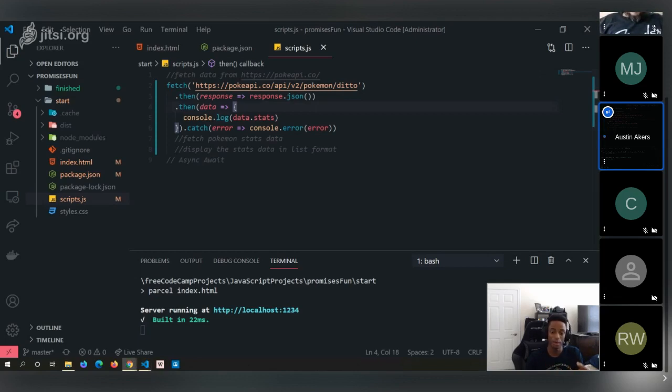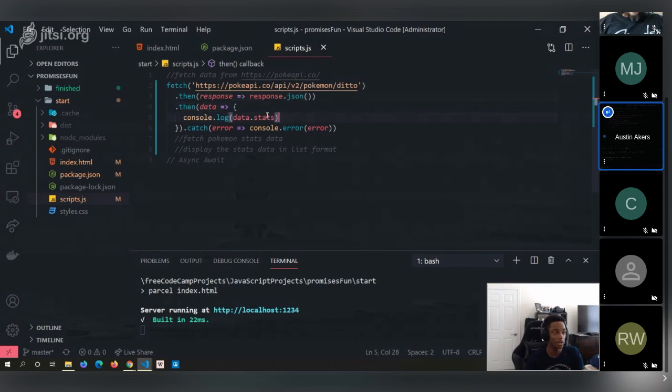The next thing that we want to do now is, we've now logged all these stats. What we're going to do now is, as I said, just something really simple. We're going to go ahead and create a list and render all the stats. And then also we're going to render the stat name and also the base stat.